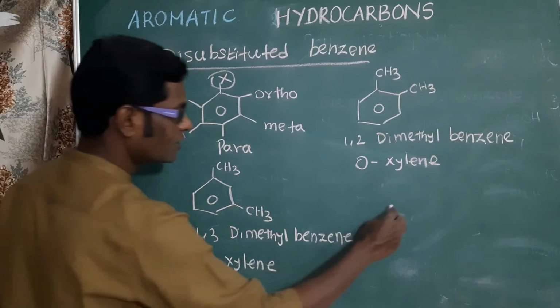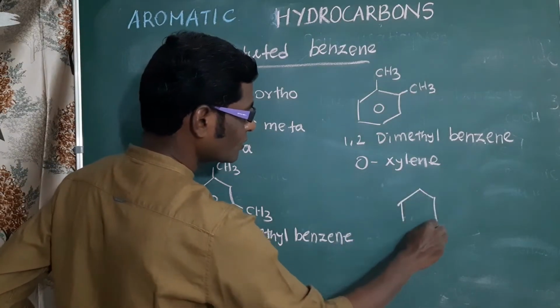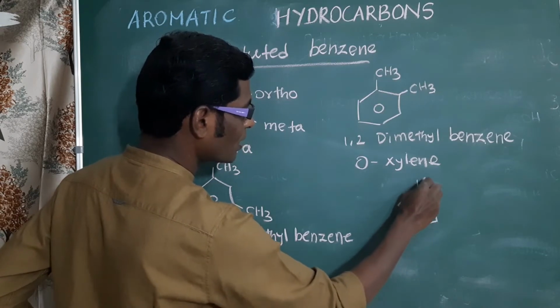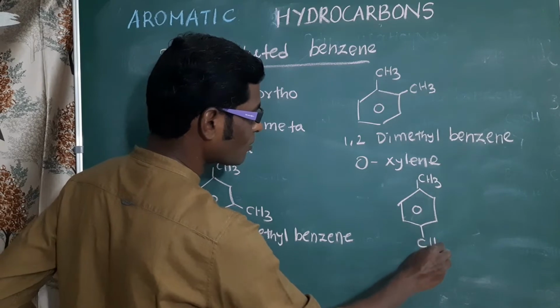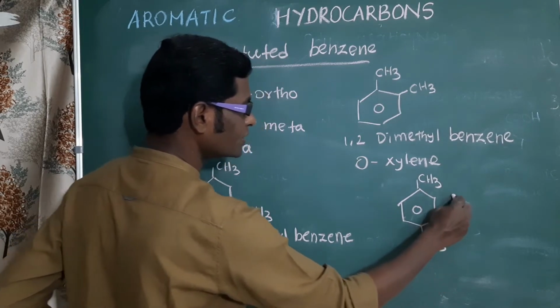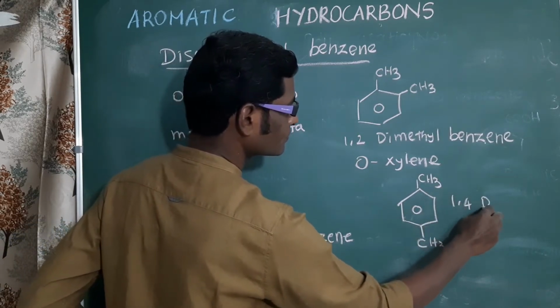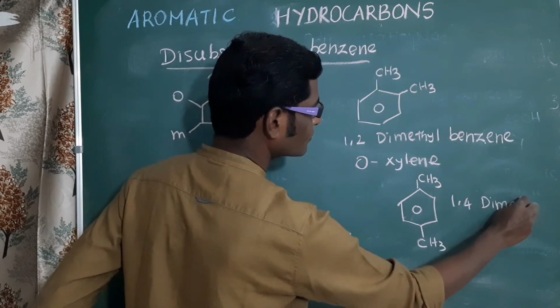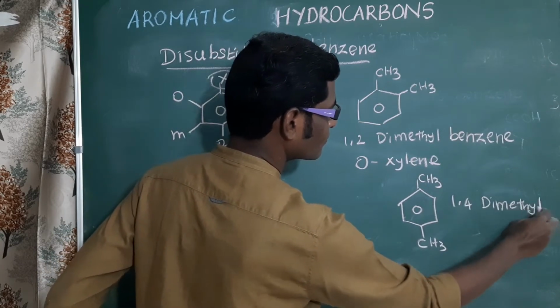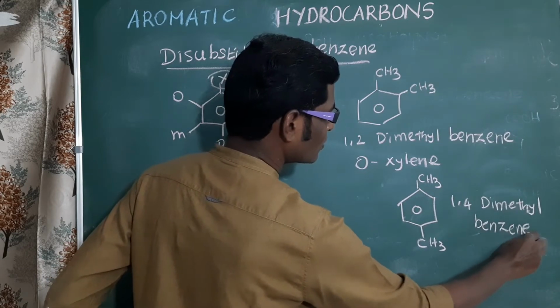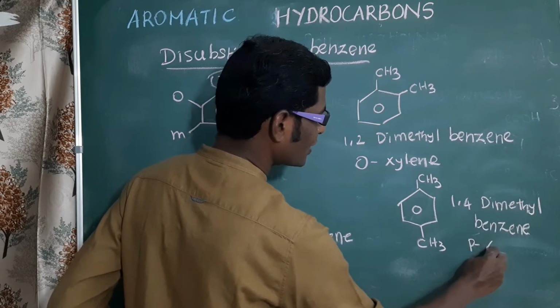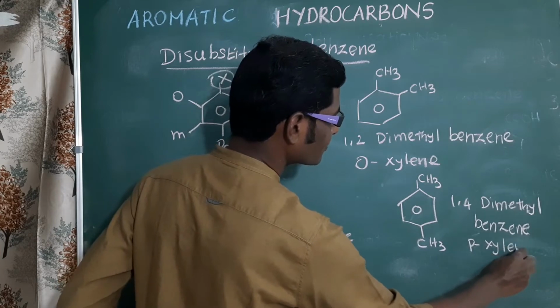Another isomeric structure, two methyl groups bonded in opposite position, 1,4-dimethylbenzene. Common name paraxylene.